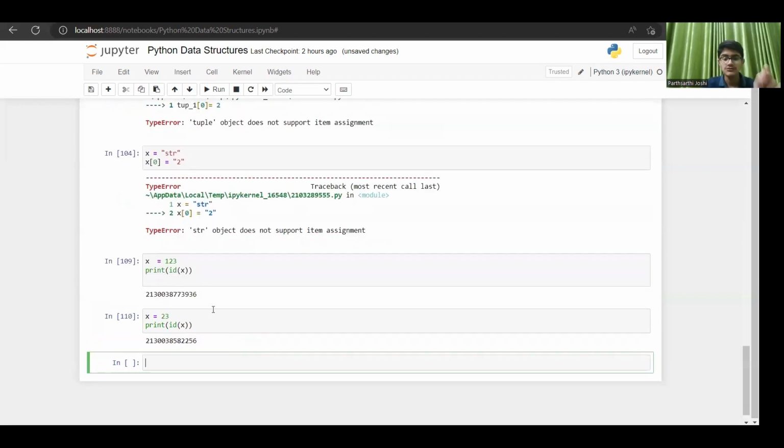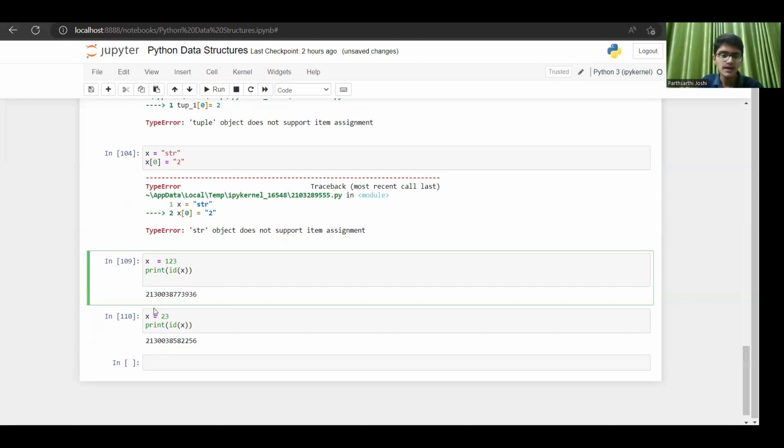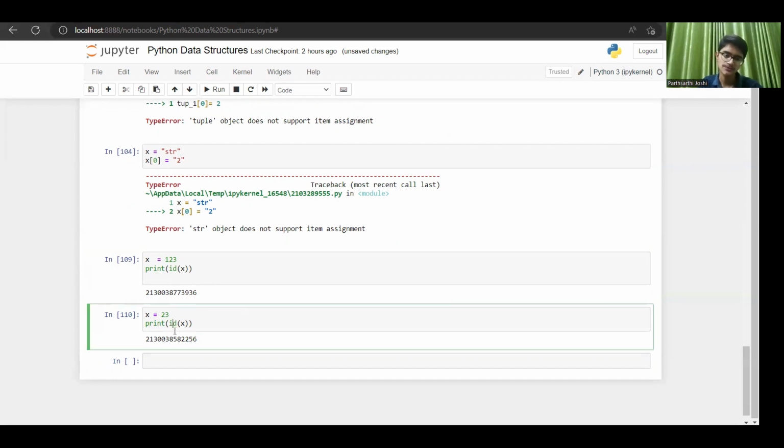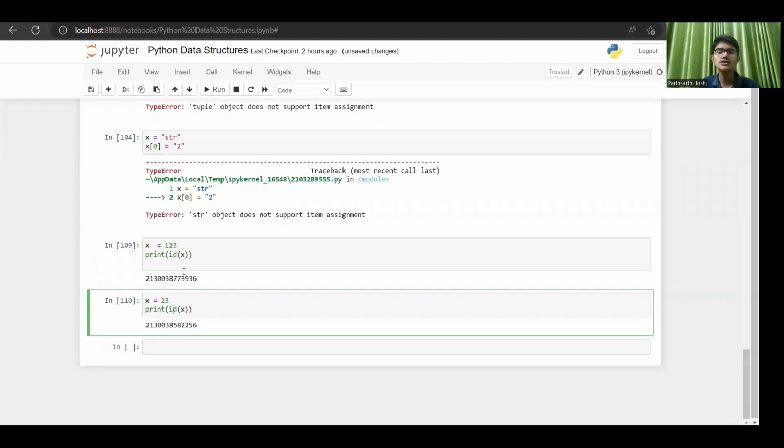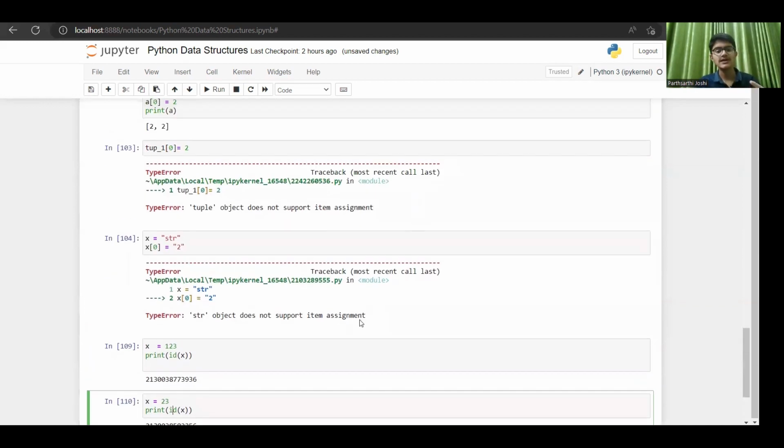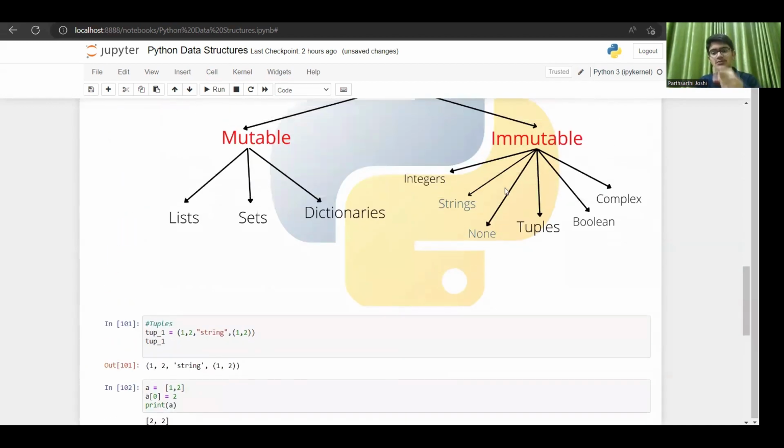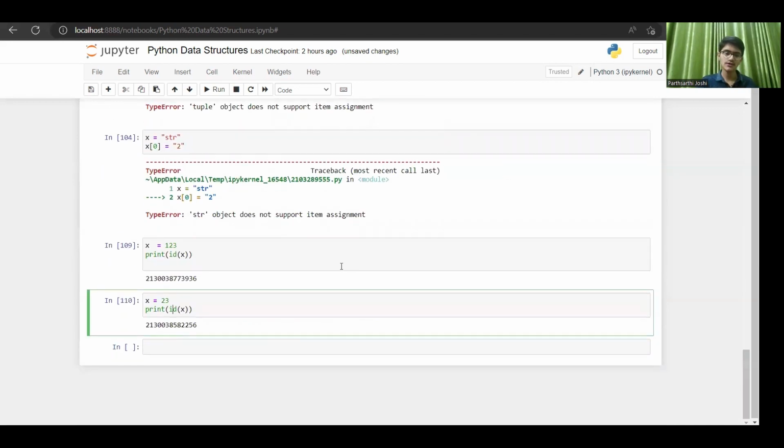Let us check it. So you see it, guys. They are in two different memory locations. That is, this x is not this x. They are being stored in two different storage blocks, right? So it is not that the value of x is getting modified. That is why integer is an immutable data type, right?